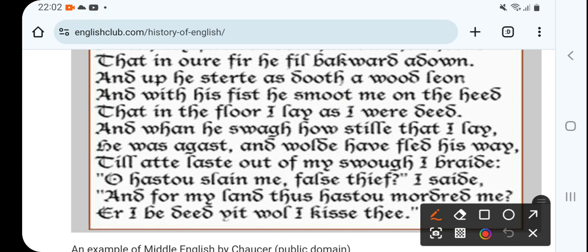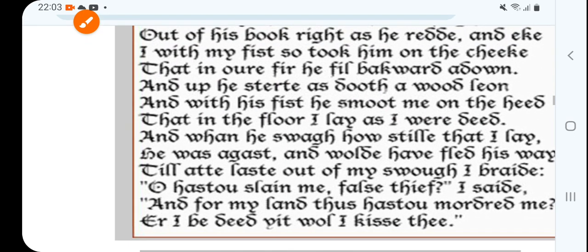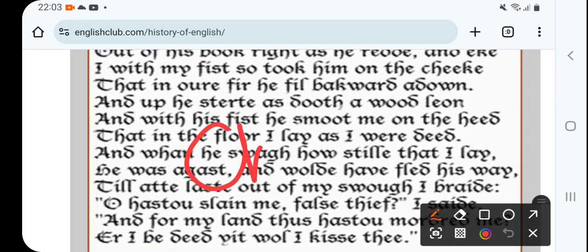Somewhat smooth, so that is legible, and that is written by Chaucer. Chaucer, right? Geoffrey Chaucer. Okay.